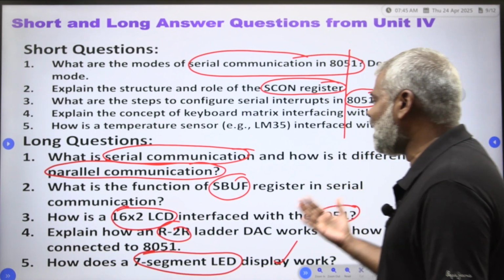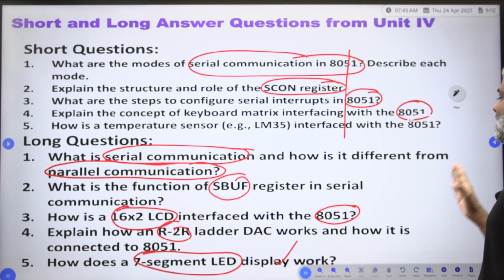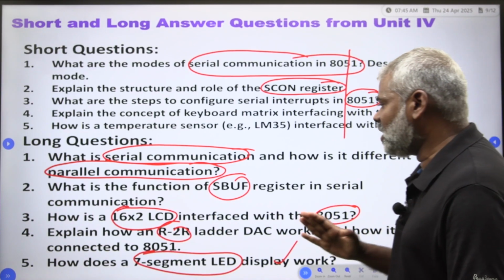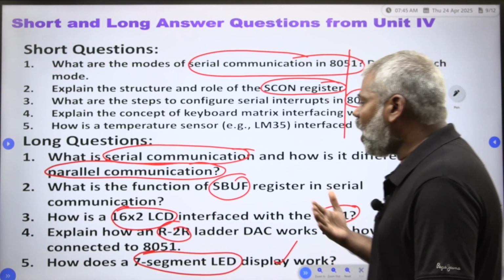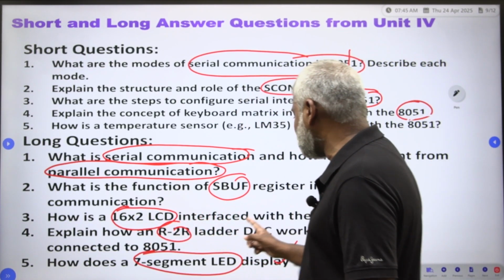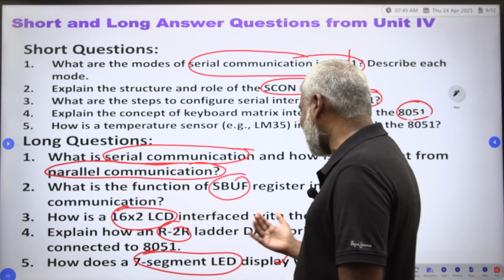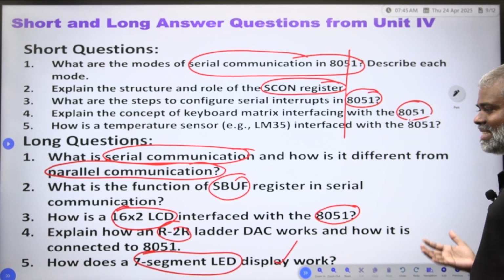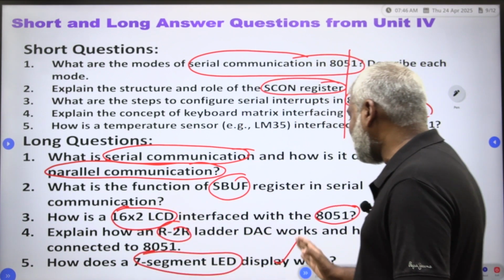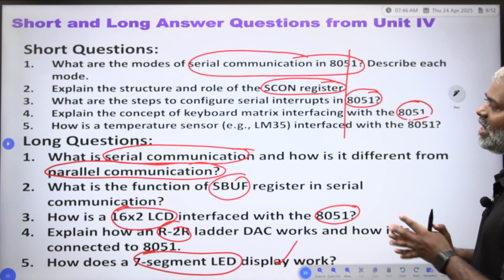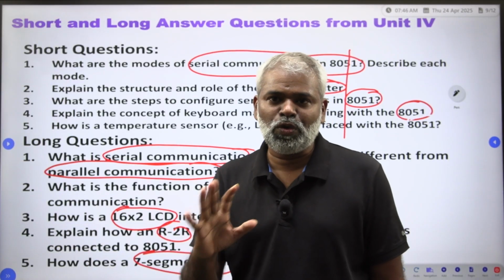Once again, the 4th unit long questions. What is serial communication? How is it different from parallel communication? What is the function of SBUF register in serial communication? How is a 16 cross 2 LCD interfaced with the 8051? Explain how an R2R ladder DAC works and how it is connected to 8051 microcontroller. How does a 7 segment LED display work? So, this is very important. These questions you have to read from the 1st, 2nd, 3rd and 4th units onwards.